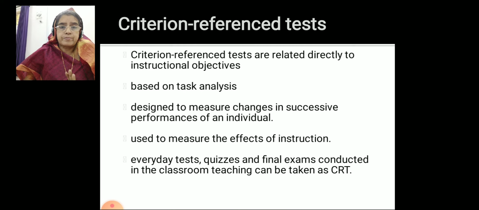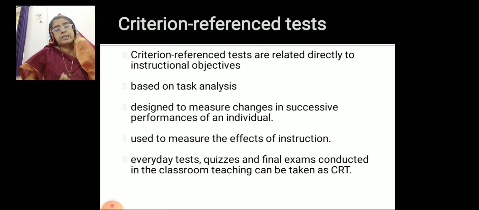So as a teacher, I must be very clear what my instructional objectives are for teaching that particular lesson. Say, for example, I am a language teacher. If the students mug up and write certain things in the examination from the book, that is not the instructional objective of teaching English. The students must write on their own. They must speak on their own.